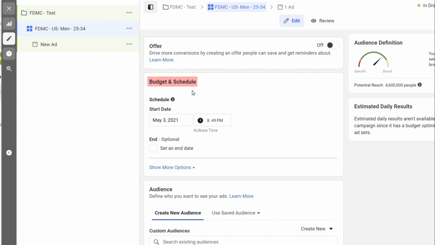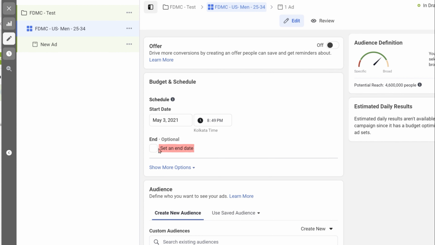So here are the budget and the schedule part. Here you can select when the ad set should be live. You can also set an end date if you want. These are again ad set dependent and depend on the kind of business you are promoting and the kind of ads you are running. We will be talking more about the audience segment later in the video, but audience is an extremely important part whenever you're running multiple Facebook campaigns. For all the ads you are running, you can create sub-segments of all the people who have seen the ads, who have maybe interacted with the ad, and then you can find new audiences, which are highly relevant to the audiences that you're looking for. So we'll be talking more about that later in the video.